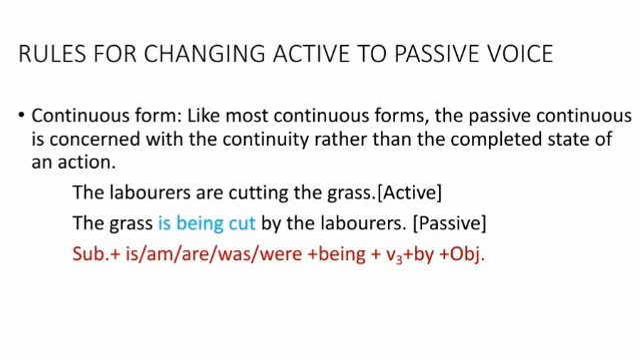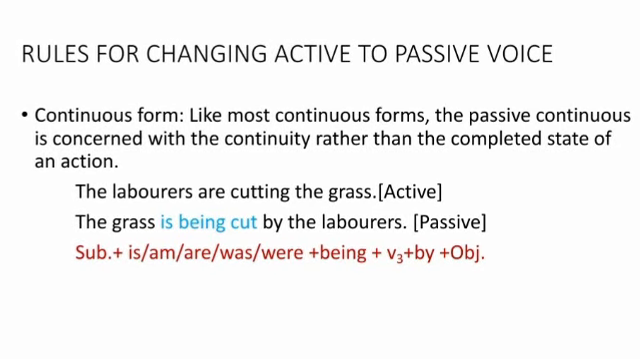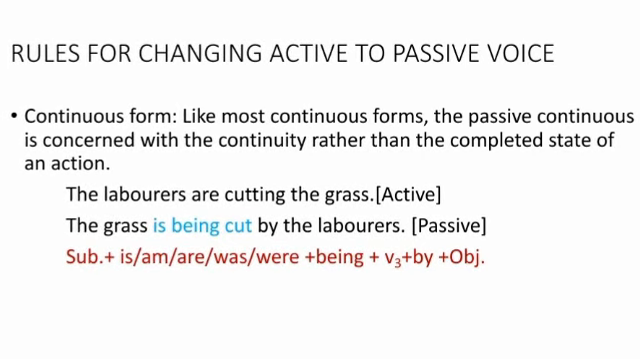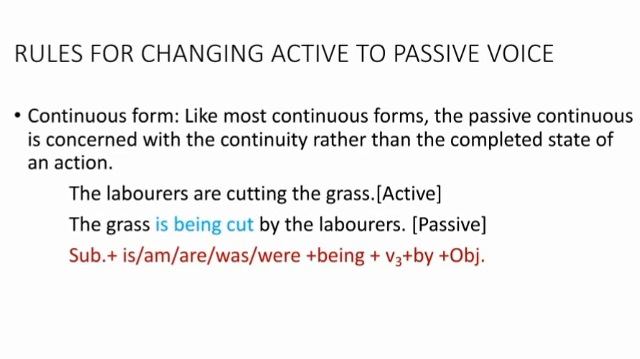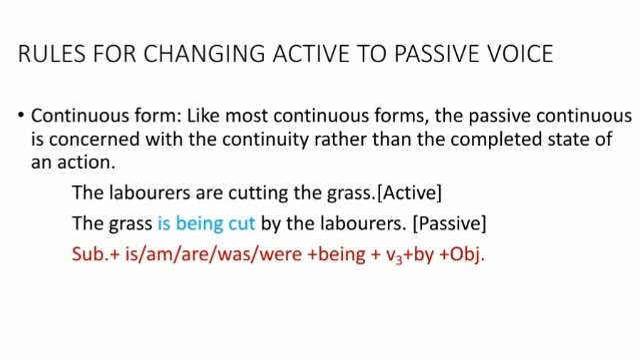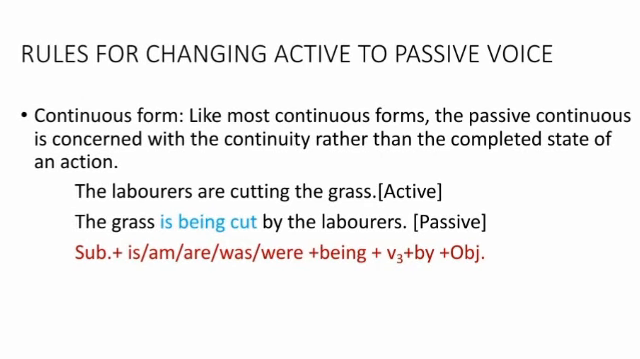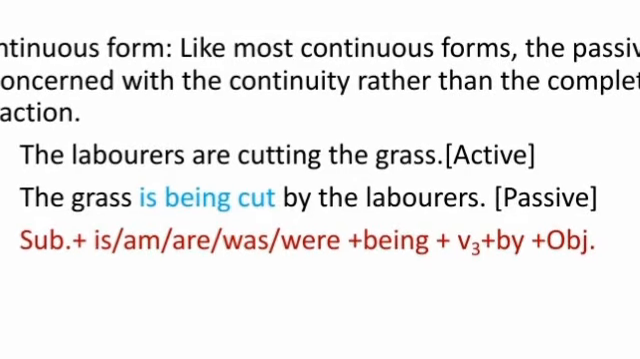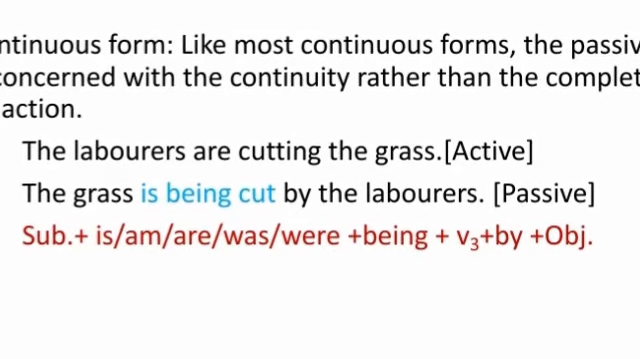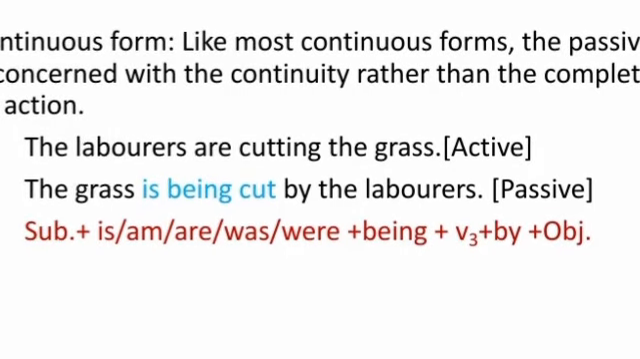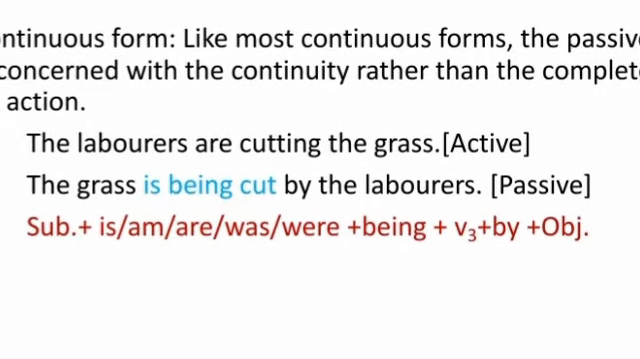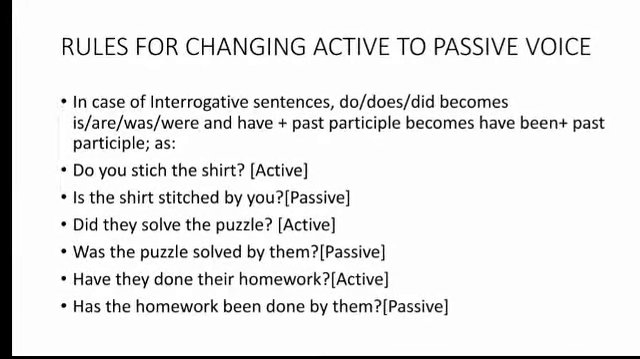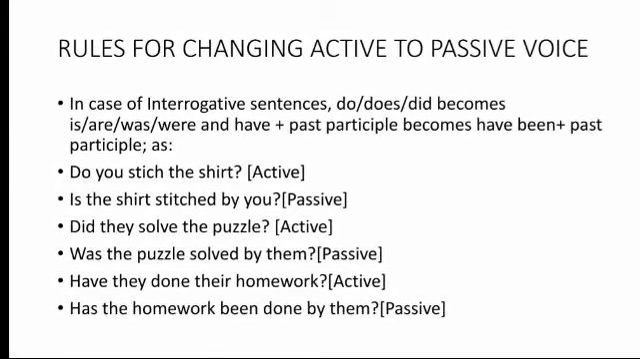So let it be of any continuous tense, present or past. We know that future continuous is not normally used in passive voice. So present or past continuous tense structure would be like this: is or am or are or was or were plus being plus past participle form of the verb plus by plus object. Now we discuss here, in case of interrogative sentences or questions, how do we change it into passive voice?